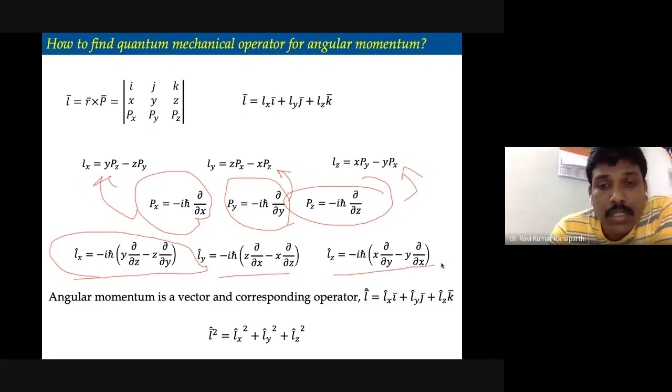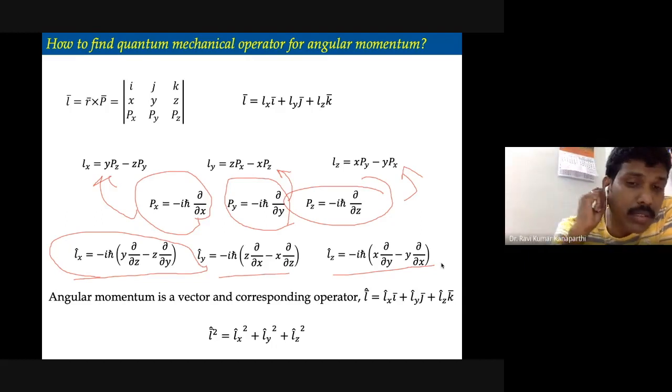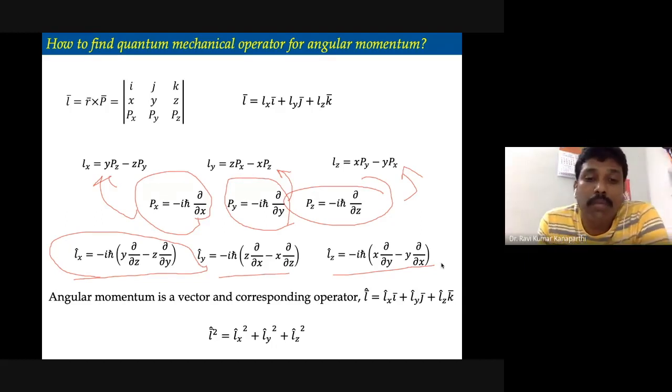It's very straightforward. Having the angular momentum, as I pointed out, it's a vector quantity, and the corresponding operator is Lx i plus Ly j plus Lz k, where i, j, k are the unit vectors. If you want to determine the magnitude, the square of the angular momentum vector is given by Lx squared plus Ly squared plus Lz squared.